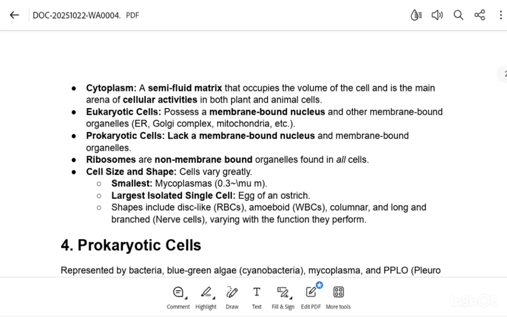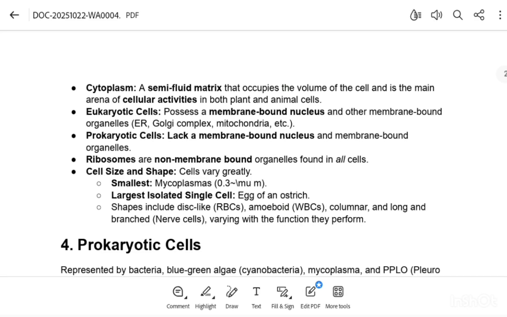So cytoplasm is a semi-fluid matrix that occupies the volume of the cell, and all the water in the balloon and in our cell is known as the cytoplasm, which is the main arena of cellular activities. All the cellular activities between the cell organelles happen in this semi-fluid matrix, which is cytoplasm.